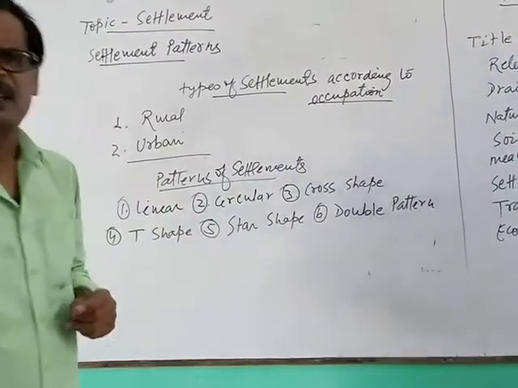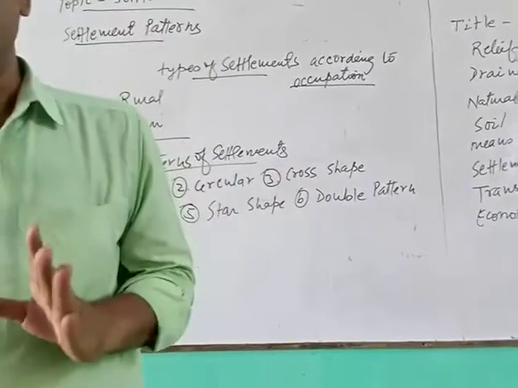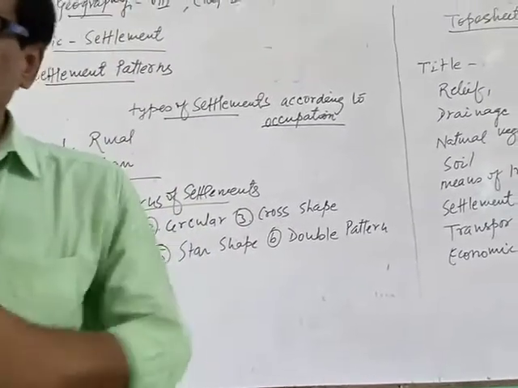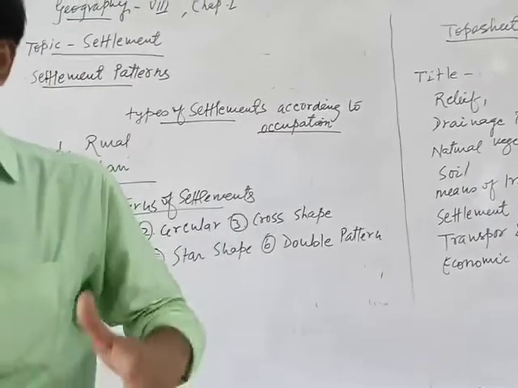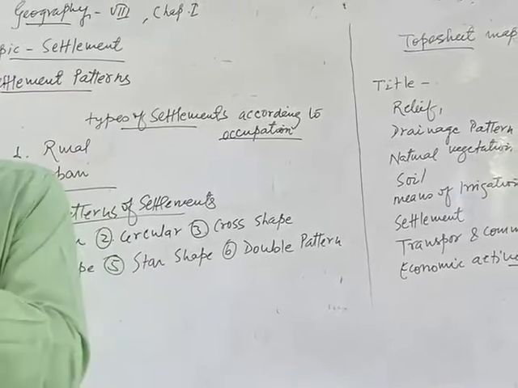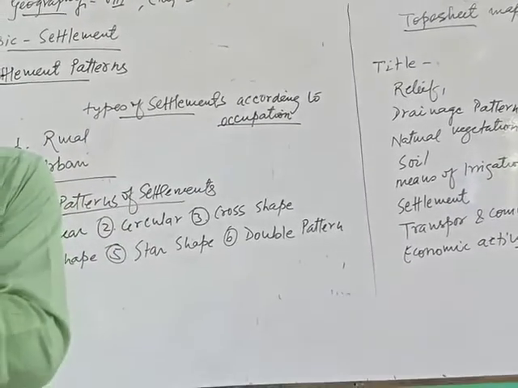Linear settlement. Suppose that your house is situated on the side of a road, on the side of a railway line. Through the railway line or through the road, houses are made on both sides. This shows the linear pattern, a straight pattern. You have seen such an example already in your video.